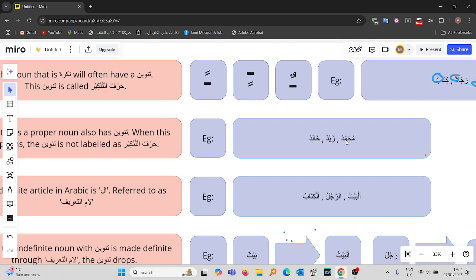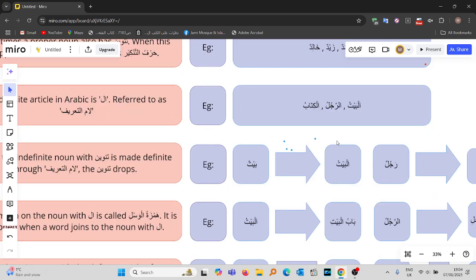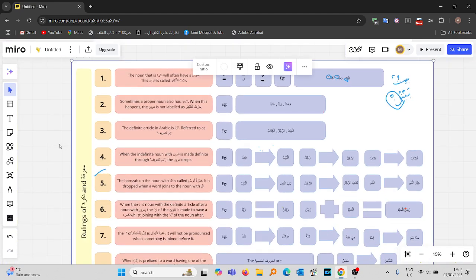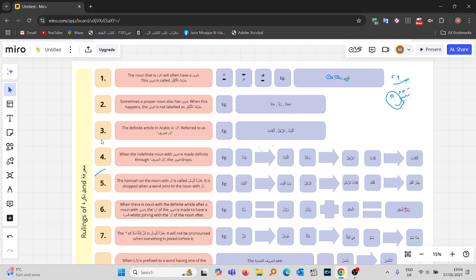So example, Muhammadun Zaydun Khalidun, or Muhammadan Zaydan Khalidan, or Muhammadin Zaydin Khalidin. All of these are proper nouns, and they also happen to have tanween. But just because it has tanween, we shouldn't assume that this tanween is harf tankir, because harf tankir enters upon a nakira, and these are ma'rifas, right? These are ismul alam, right? Does that make sense? So the tanween over here entering upon Muhammad, Zayd, and Khalid is not harf tankir. They will not be identified as harf tankir. You got that?